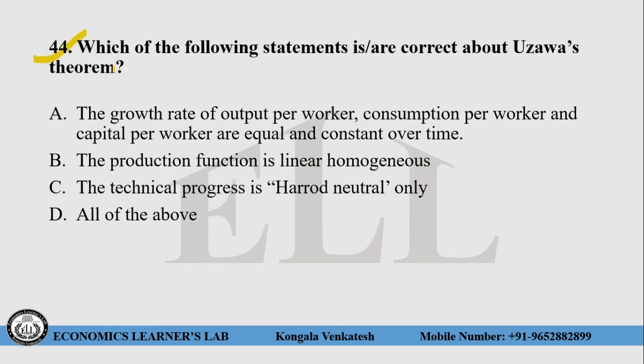Question number 44. Which of the following statements are correct about Uzawa's theorem? Choice number A, the growth rate of output per worker, consumption per worker and capital per worker are equal and constant over time. Yes, this one is right. B, the production function is linear homogeneous. Yes, this one is also right. Choice number C, the technical progress is Harrod neutral only. Yes, this one is also right. D, all of the above. So here the right answer for this question is choice number D, that is all of the above is the correct answer for this question.